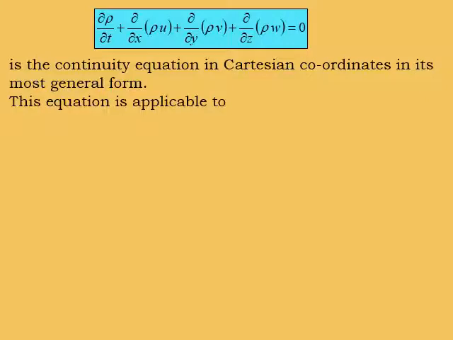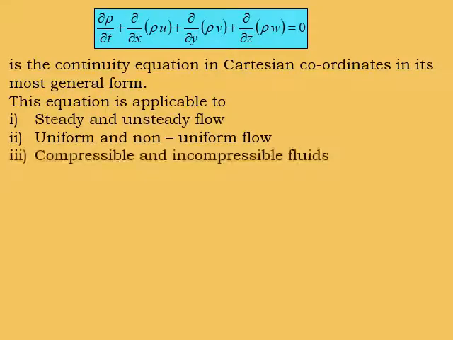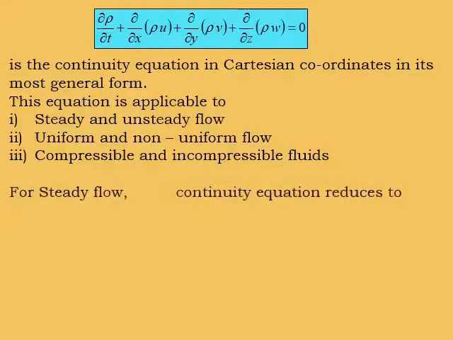This continuity equation is applicable to steady and unsteady flow, uniform and non-uniform flow, and compressible and incompressible fluids.